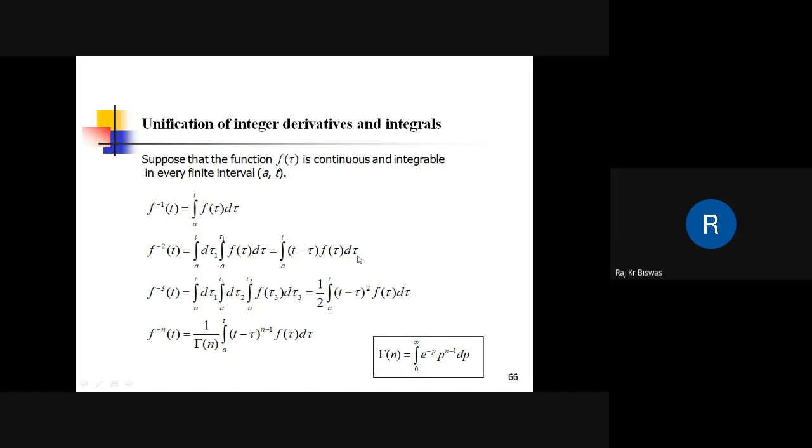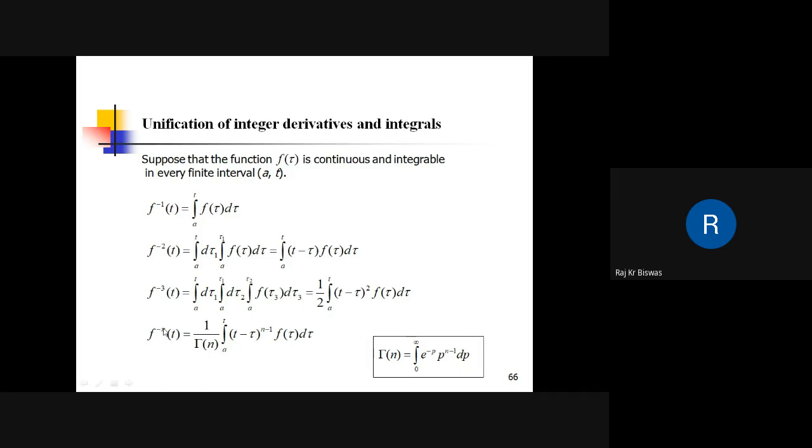In a recursive way, we can have the third-fold integration as this. If it is continued, finally we can have the n-fold integration of a function f, where the gamma function is defined here, integral from 0 to infinity of this.